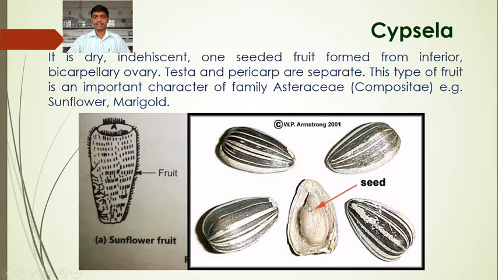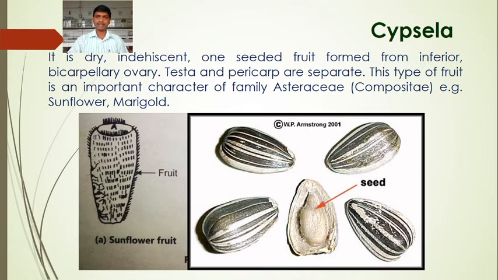Here this is the seed covering, and the fruit covering, that is the pericarp, they are separate. Okay, so the type is Cypsela, for example sunflower, marigold. Those plants which belong to the family Asteraceae have Cypsela type of fruit. It is a dry indehiscent one-seeded fruit formed from an inferior bicarpillary ovary. Testa and pericarp are separate, and this type of fruit is an important character of family Asteraceae.